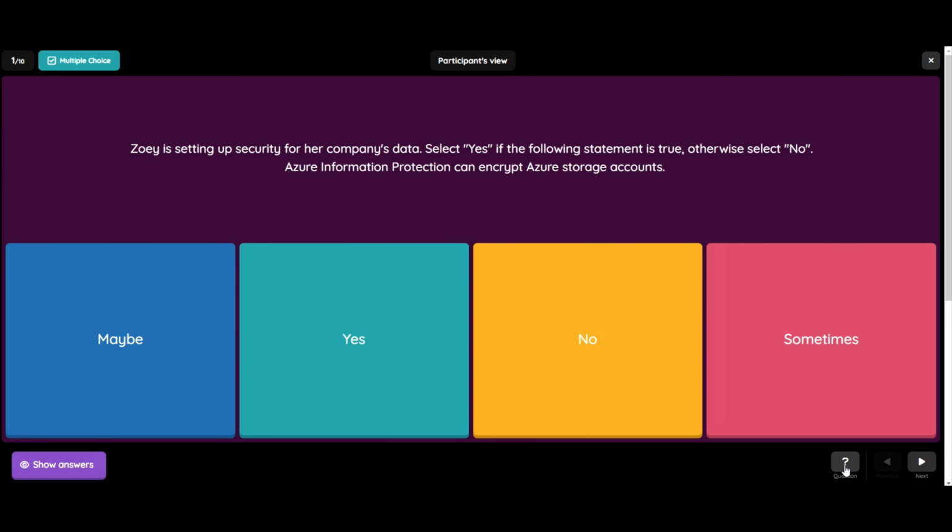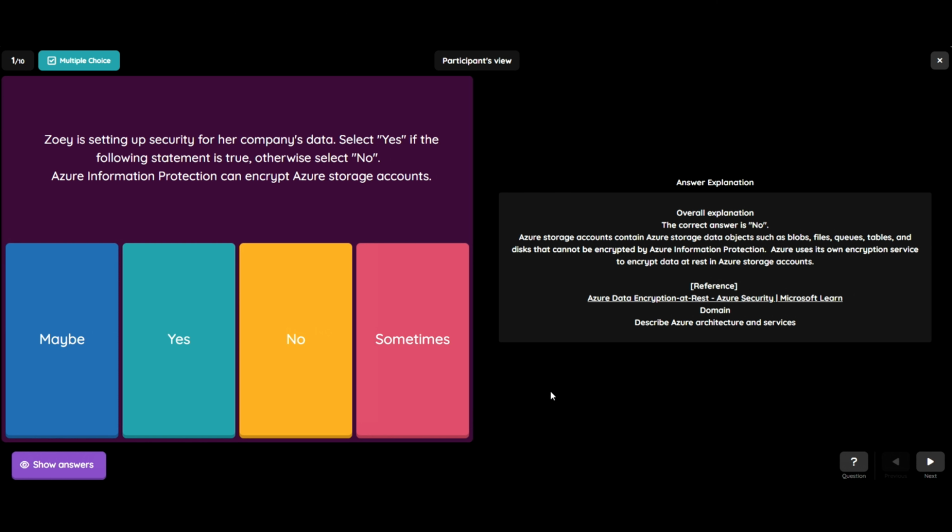So the explanation behind this is that an Azure storage account contains Azure storage data objects such as blobs, files, queues, tables, and disks that cannot be encrypted by Azure Information Protection. Azure uses its own encryption service to encrypt data at rest in an Azure storage account. Let's see question number 2.